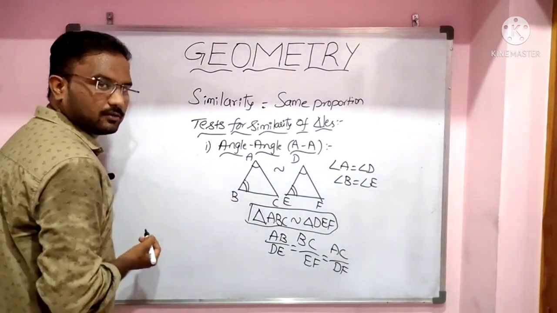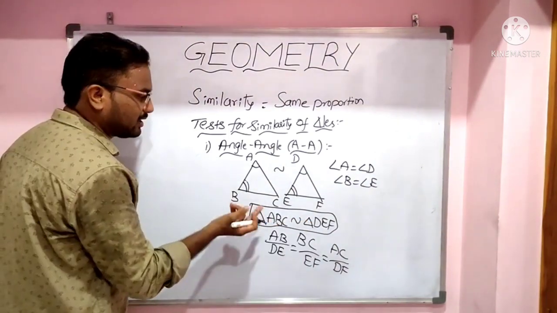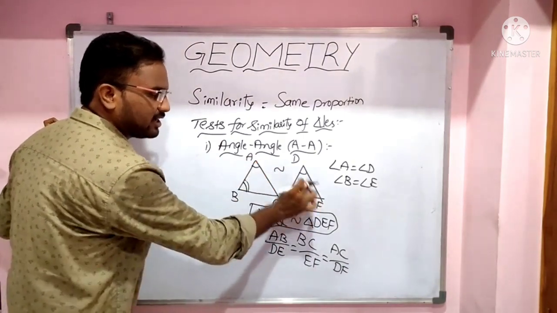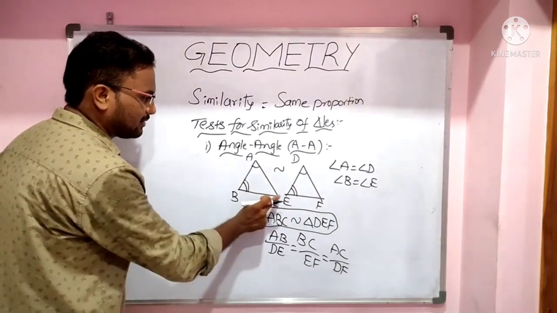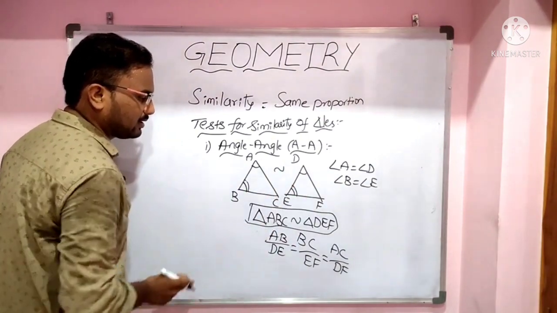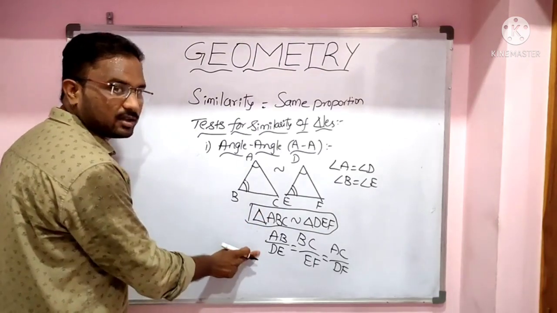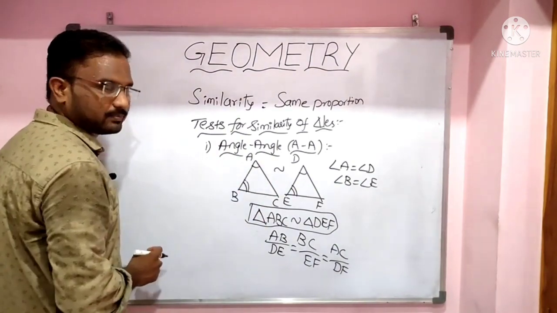We should write triangle ABC is similar to triangle DEF. We should not write triangle ABC is similar to triangle EDF. We should not write like this. So triangle ABC is similar to triangle DEF. If two triangles are similar, then the ratio of corresponding sides are equal. So this is the angle property.